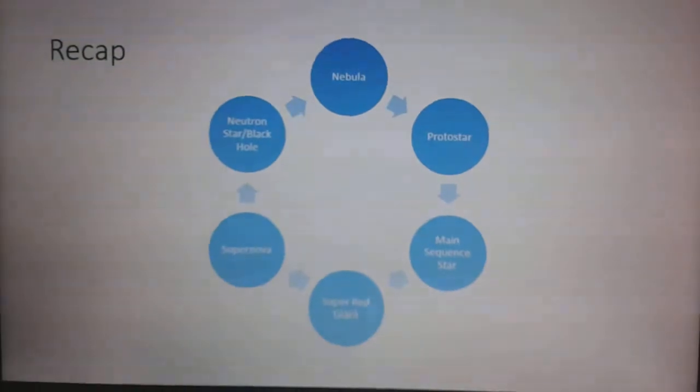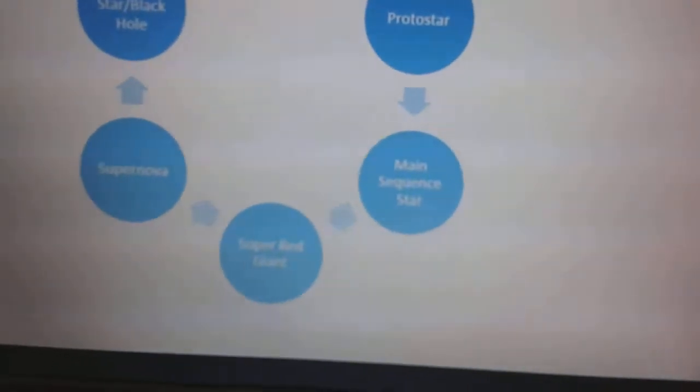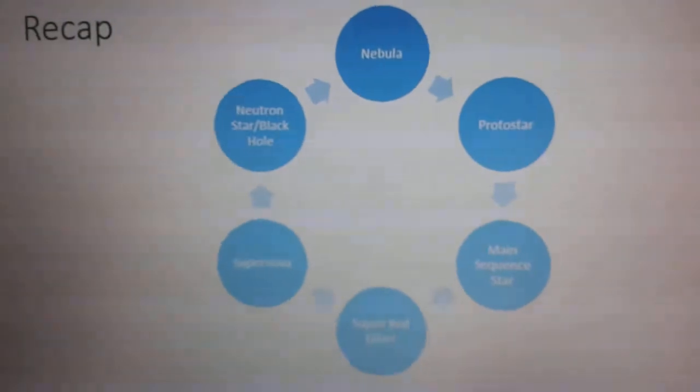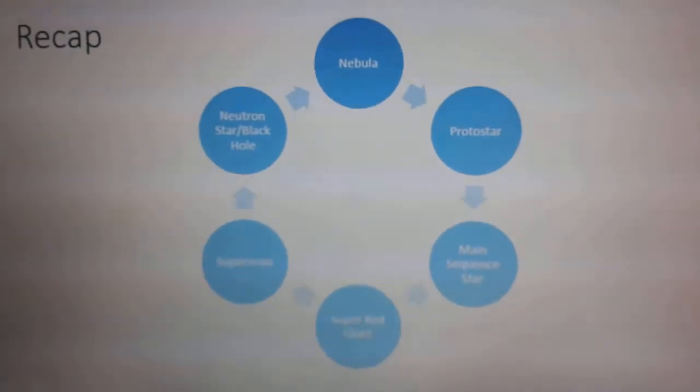Here's a quick recap. It starts with a nebula, then a protostar, then a main sequence star, after it becomes a super-red giant, then a supernova, and it can either end in a neutron star or a black hole depending on how big the star was.